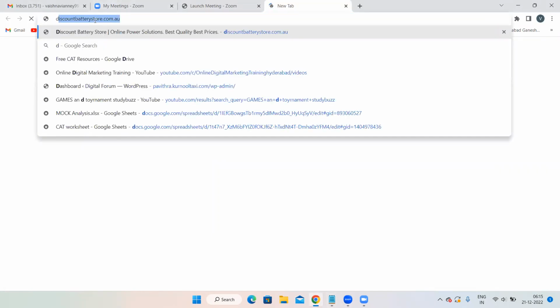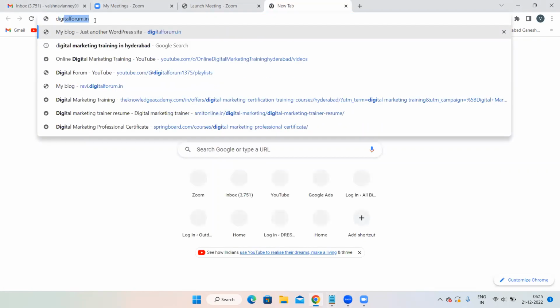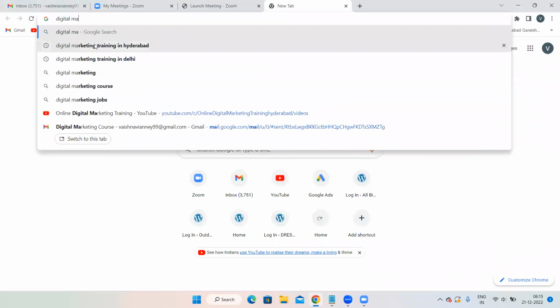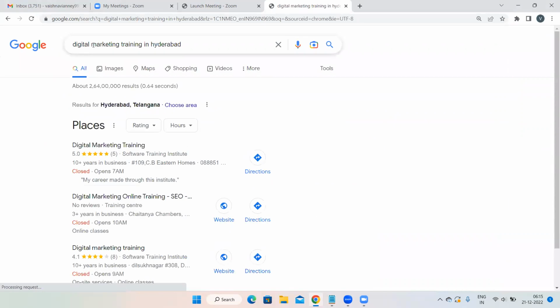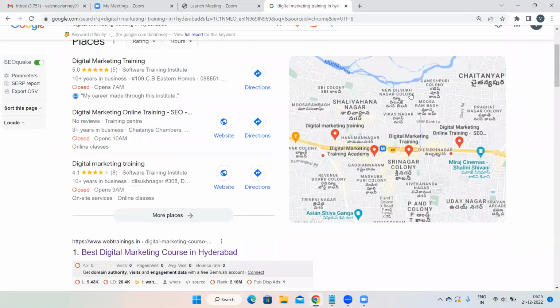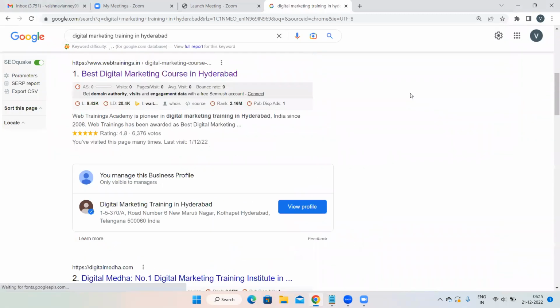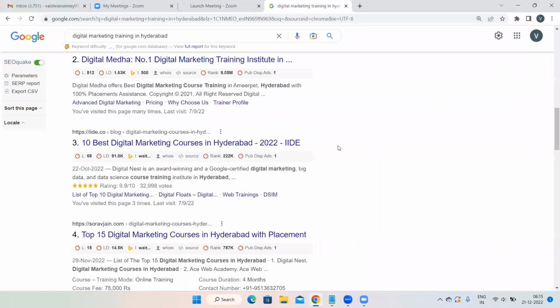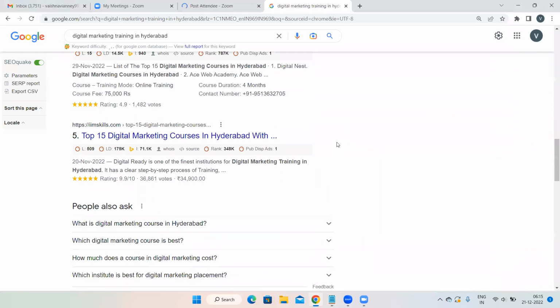Now, I'm searching for a particular keyword on Google. Keyword in the sense query or question, whatever you would like to tell. I'm searching for digital marketing training in Hyderabad. This is my question. The moment I search for this particular question, you can see few results over here. Few results are appearing on Google. Now you can see web trainings over here. This is digital media and so on. Whatever the results you are able to see on Google, these are SEO results.